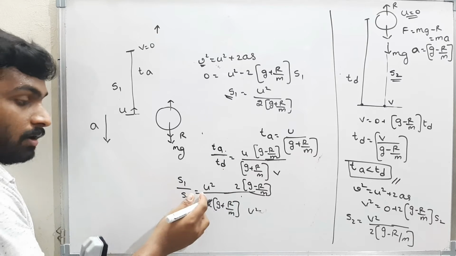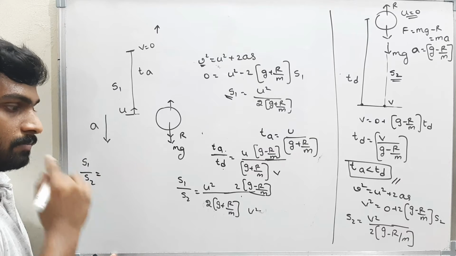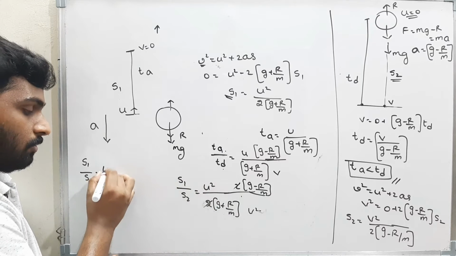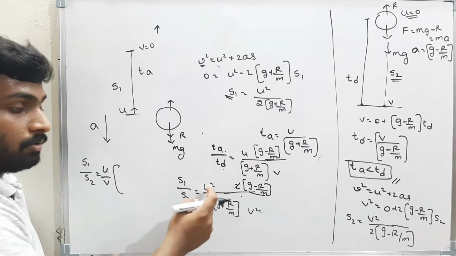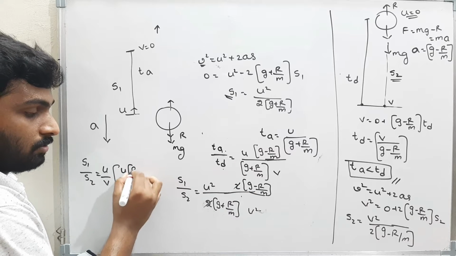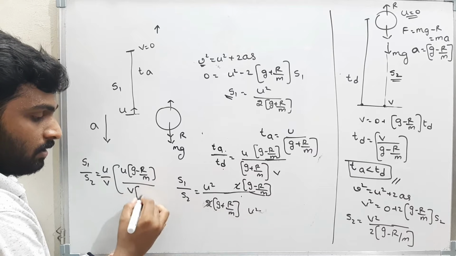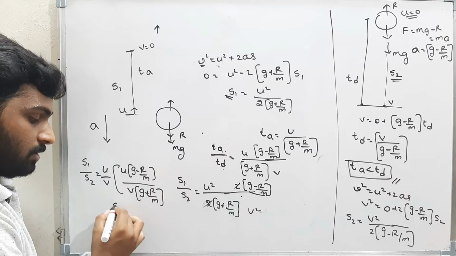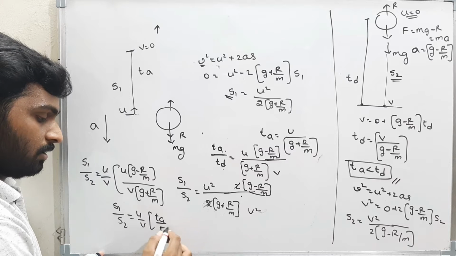Therefore, here I can convert this in terms of TA and TD. Therefore, S1 by S2 is equal to, 2 cancelled off. Now I'm taking out u and v common. I took one u only and I took one v only. Now u into g minus r by m, I can write this as u into g minus r by m by v into g plus r by m. That is nothing but TA by TD. Therefore, S1 by S2 is equal to u by v into TA by TD.